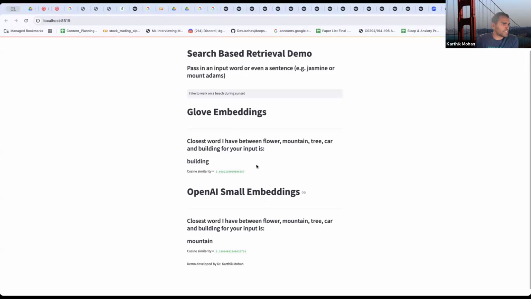Instead of testing it one at a time, you test it across thousands of data points on a benchmark and then say this embedding is better. I'm sure OpenAI has done its tests over the small and large embeddings, and that's why it's probably very popular to use these embeddings for retrieval in a company setting or business setting or wherever.